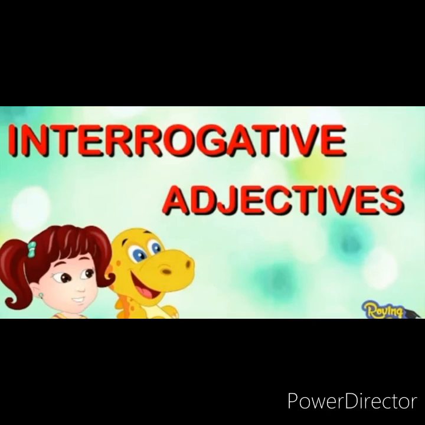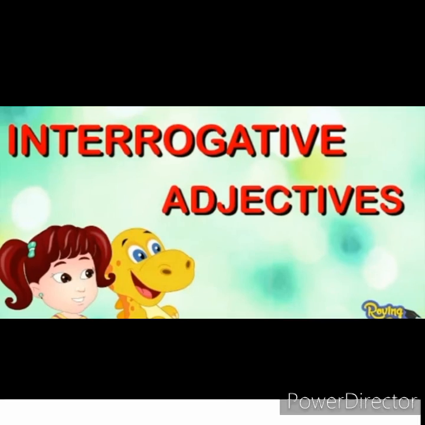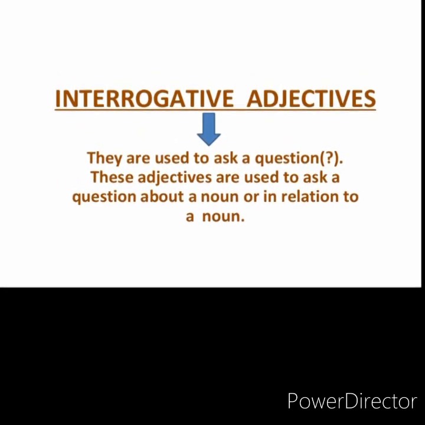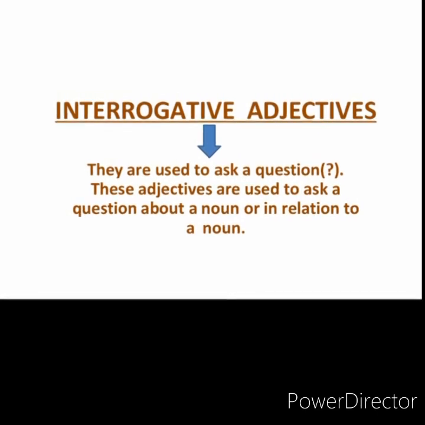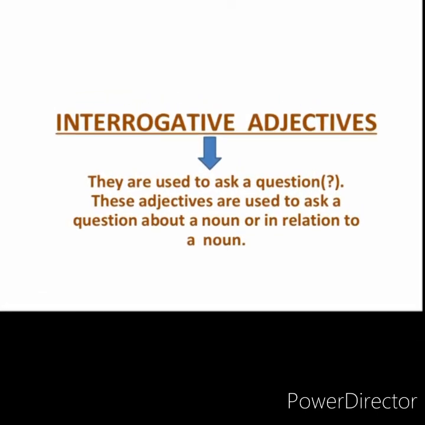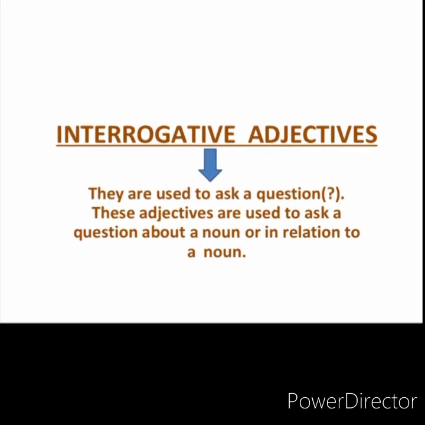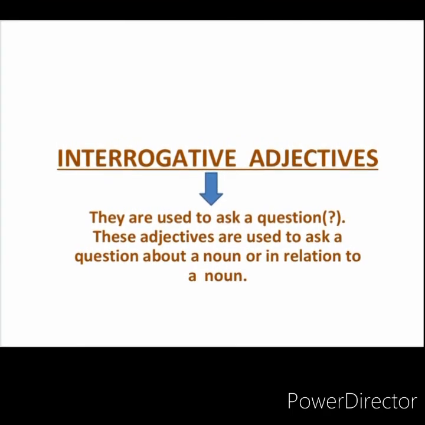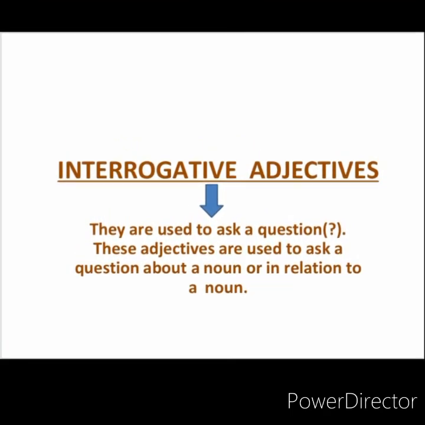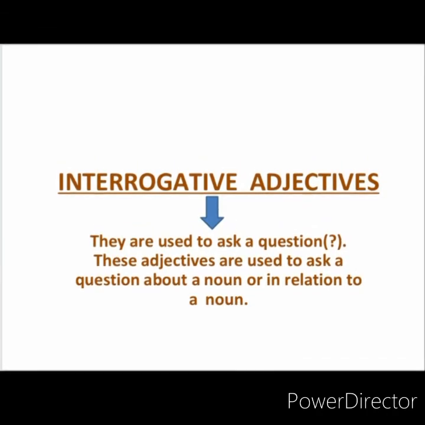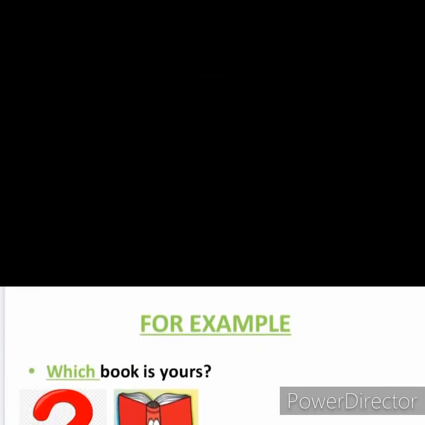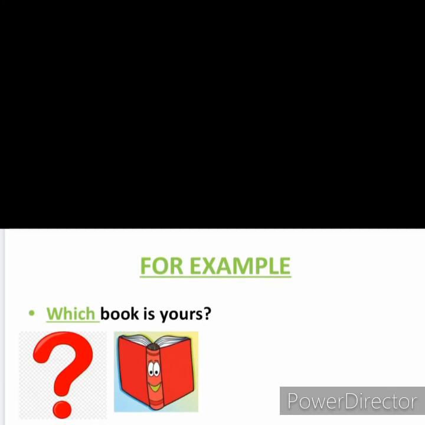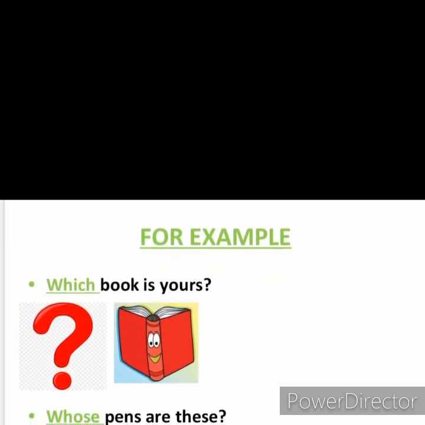So demonstrative adjectives are the words which point to the noun which we are referring to or talking about. Next is interrogative adjectives. What do you understand by the word interrogative? Interrogative means asking, questioning. So, interrogative adjectives are used to ask questions. Remember this. These adjectives are used to ask a question about a noun or in relation to a noun. For example, which book is yours? So you're asking a question, which is your book? So which is an interrogative adjective.